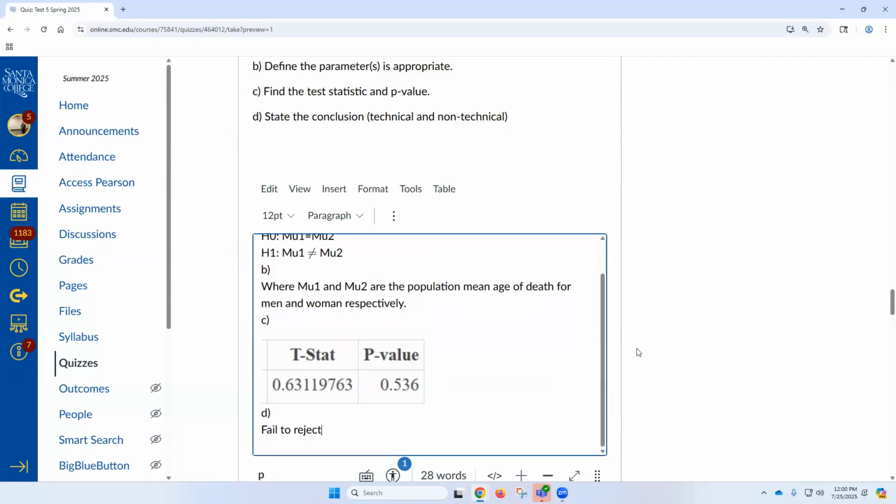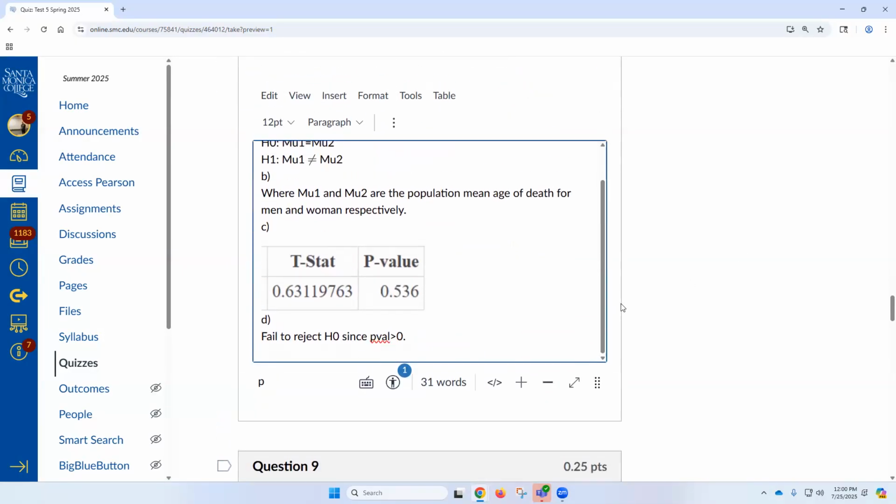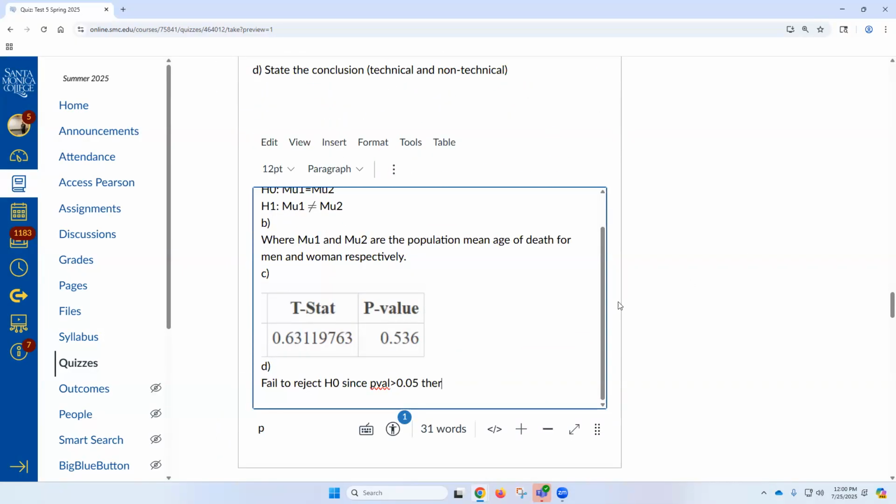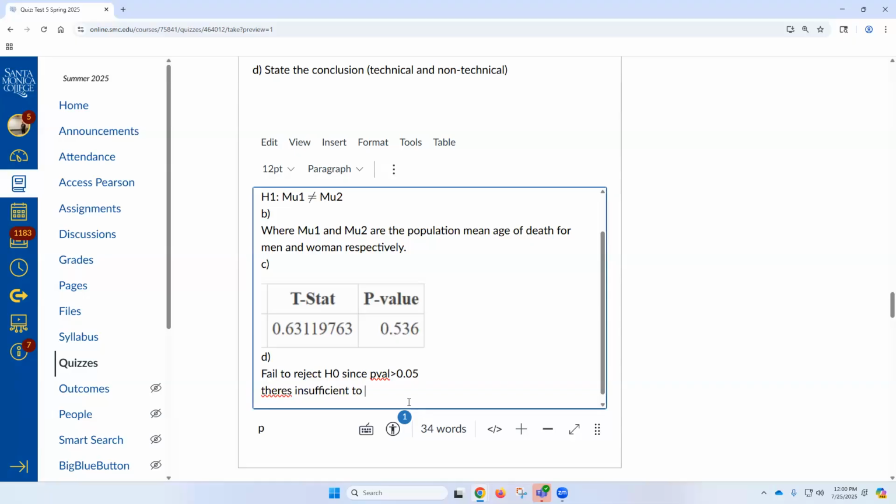Fail to reject what? H0, since the p-value is greater than 0.0 what? Do we have a significance level? No, right? So 0.05. Then we say there's insufficient evidence to conclude that, now you've got to think.